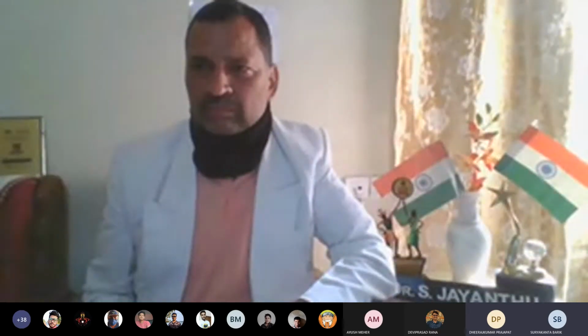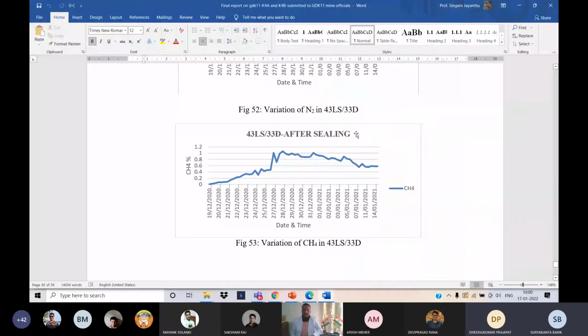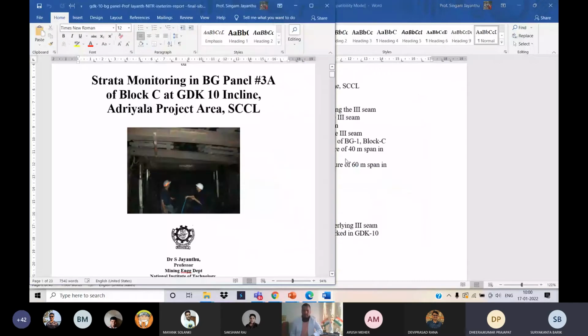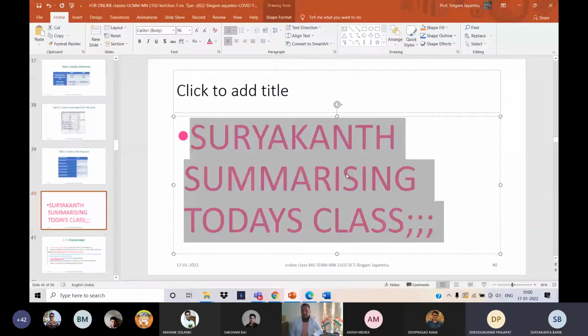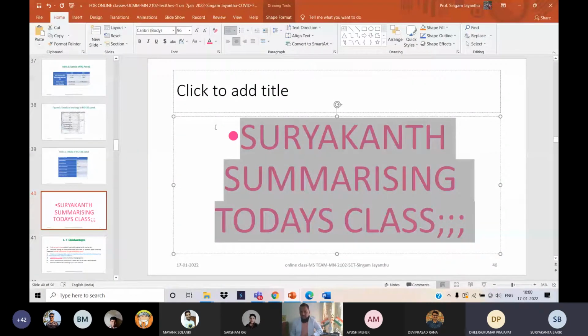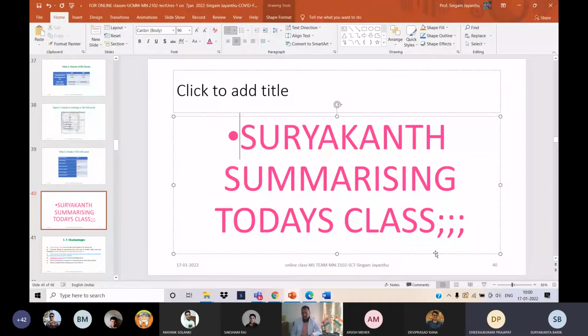Like in the primary development, how the extraction was done while entering, and in the tertiary development, during depillaring and splitting of the pillars, how the extraction was done. Then we had some questions like why mines are going under losses and what is the meaning of K4A and K4B.